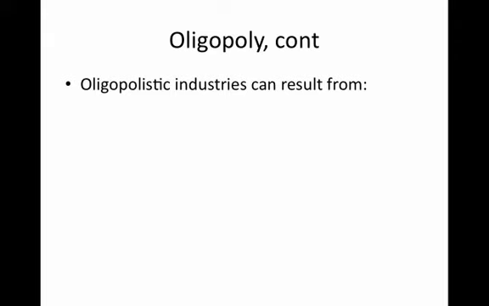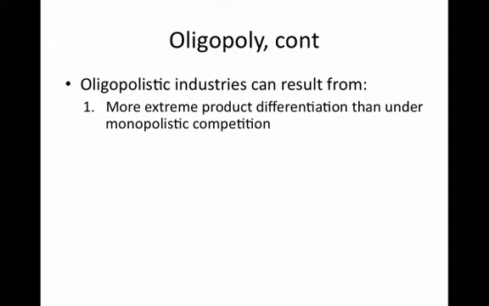Now, there's a number of reasons why we can see oligopolistic industries arise. One reason is that there might be some extreme product differentiation that gives some firms within an industry the ability to price at a level higher than the perfectly competitive norm, but not in a way that's consistent with monopoly.